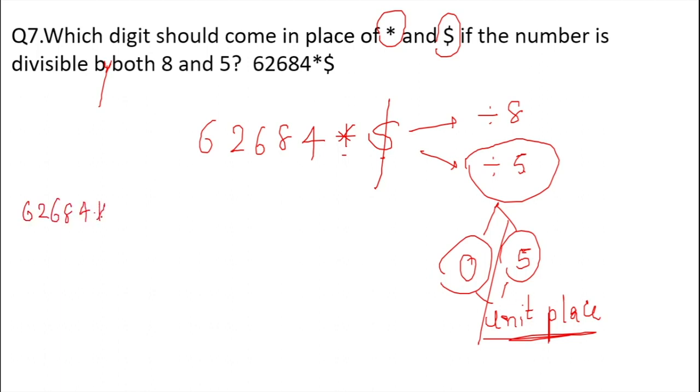62684 star 0, 62684 star 5. Yes, then the number will be divisible by 5. But what does the divisibility test of 8 talk about? The divisibility test of 8 says that we have to check the last 3 digits.